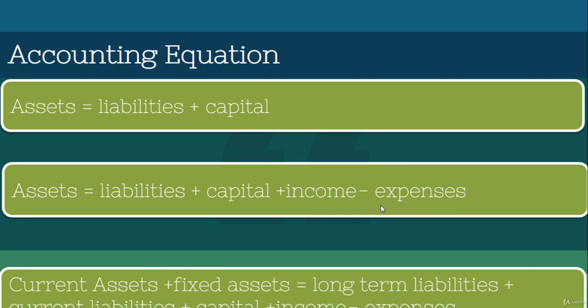If we divide assets into current assets and non-current or fixed assets, and liabilities into current liabilities and non-current liabilities, we can write our accounting equation like this: current assets plus fixed assets equals long-term liabilities plus current liabilities plus capital plus income minus expenses. So this is the basic accounting equation.